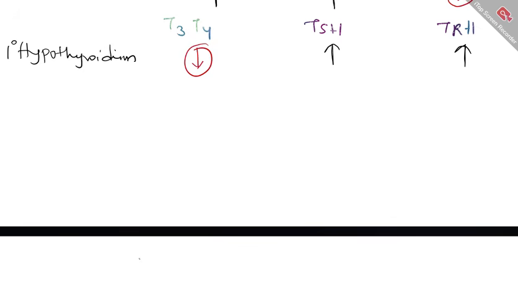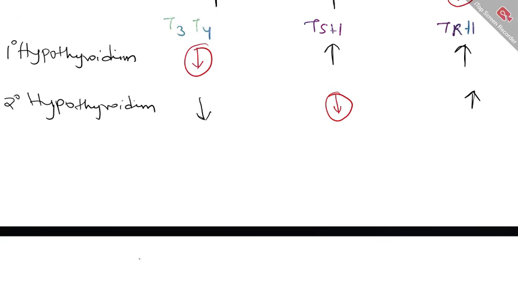Now, what about secondary hypothyroidism? In case of secondary hypothyroidism, either it could be a defect in TSH production, or let's say you are having a pituitary stalk dissection, or a non-functioning adenoma in the pituitary. What is happening? It is going to enlarge and destroy the adjacent normal pituitary gland. So if you have a reduced TSH production, ultimately this will also cause reduced T3, T4. Because of reduced T3, T4, here you will have an elevated TRH.